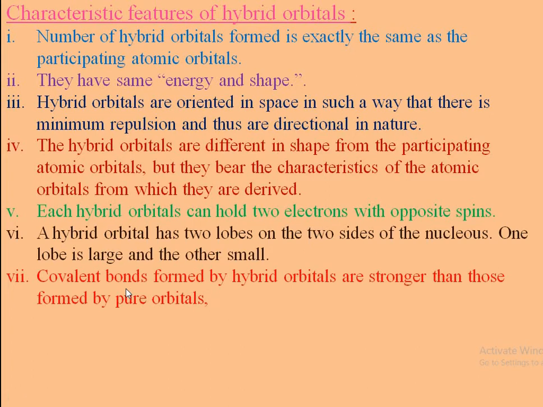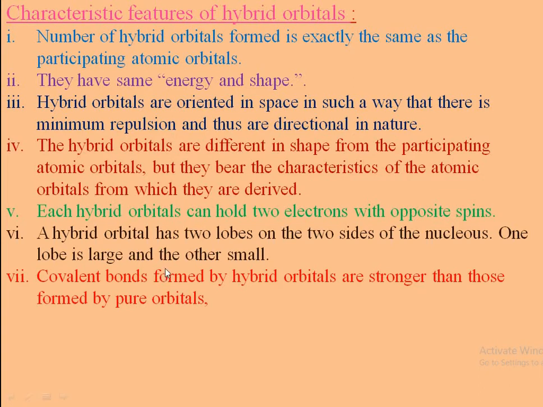The covalent bonds formed by hybrid orbitals are stronger than those formed by the pure orbitals. In a covalent bond, there is a sharing of electrons between two same or similarly electronegative elements, but in the case of hybrid orbitals there is an overlapping.